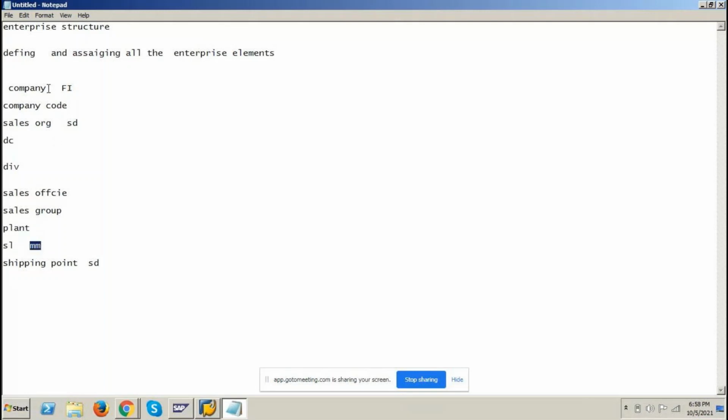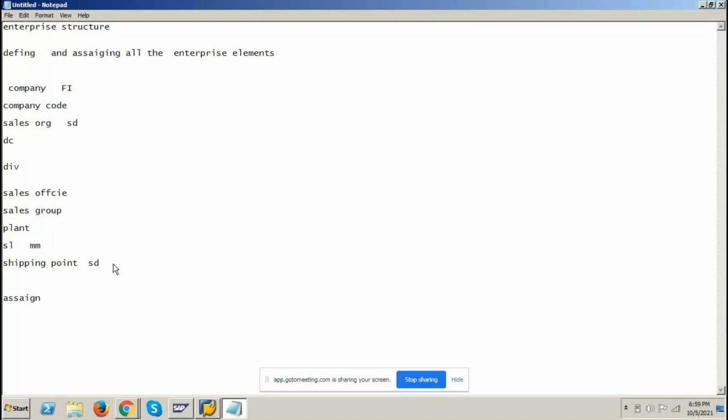Okay, but for practice purposes, you need to define company and company code. You need to define plant and storage location. But remember, in real time, company and company code will be defined by the FI consultant, and plant and storage location by the MM consultant, and the rest of the enterprise elements will be defined by the SD consultant. Okay. So once all enterprise elements are defined, we need to assign them one by one.